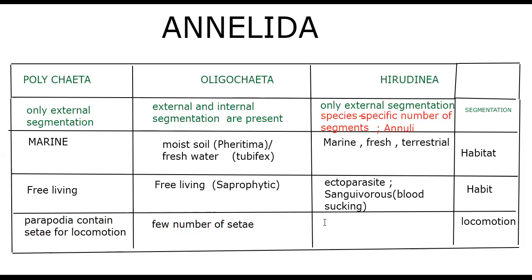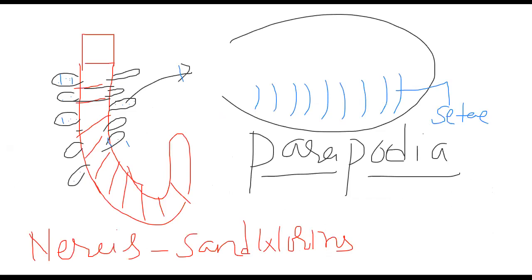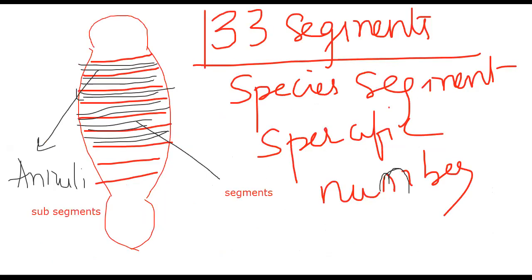Next, Hirudinea. What is their specialty? Leeches don't have setae. Then what is present in them? Leeches have suckers. Let me show you the leech. We have already drawn it. There are two suckers present in the leech. This is one, the oral sucker, and this is two, the ventral sucker or acetabulum.